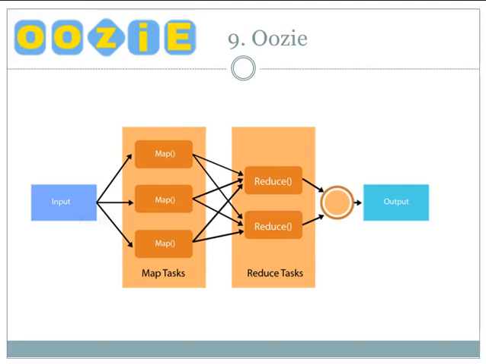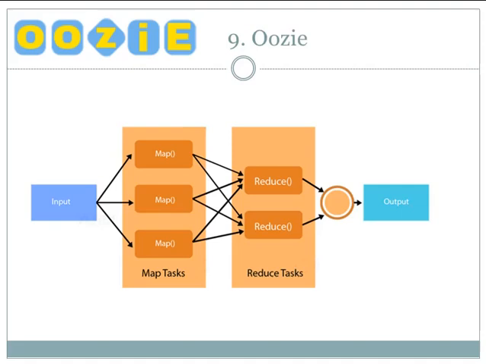Oozie works by creating a DAG, that is a directed acyclic graph of the workflow. It is very much flexible as it can start, stop, suspend and rerun failed jobs. Oozie is an open source web application written in Java. Oozie is scalable and can execute thousands of workflows containing dozens of Hadoop jobs. There are three basic types of Oozie jobs and they are workflow, coordinator and bundle.